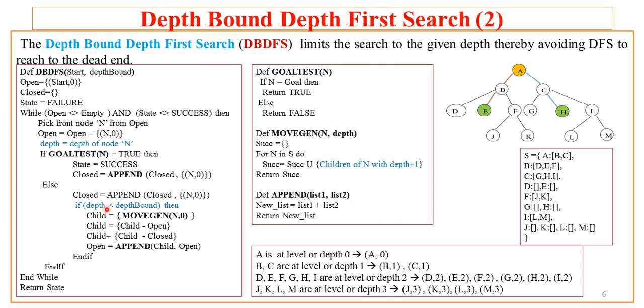So moveGen will return the child nodes of the given node n, and from this child list whatever is there in the open or in the closed is removed, and whatever is left in the child list is appended at the beginning of the open, so that in the next iteration open will have the child nodes of the given node n, and with this it will go to the next iteration. Hope you understood this. We'll try to explore this algorithm more practically, stepwise, in the subsequent discussion.